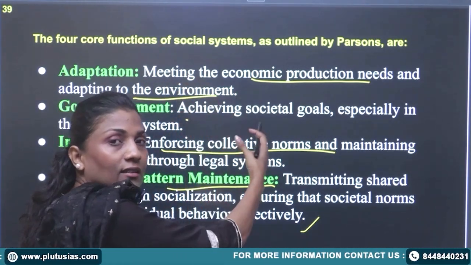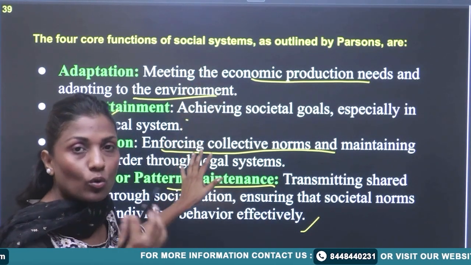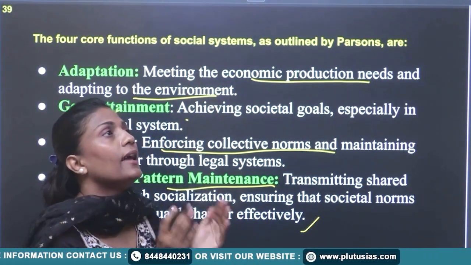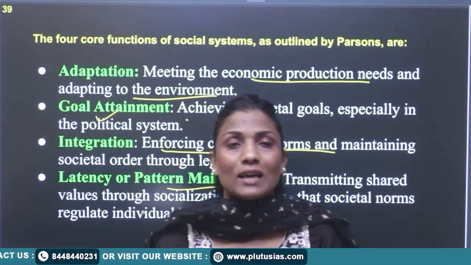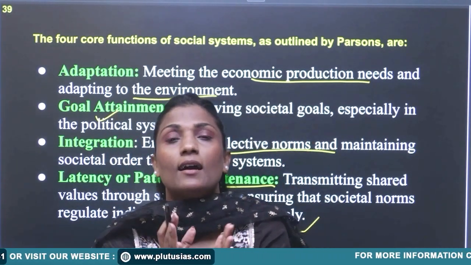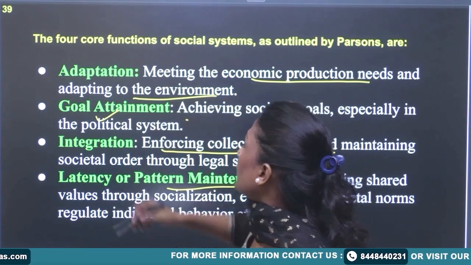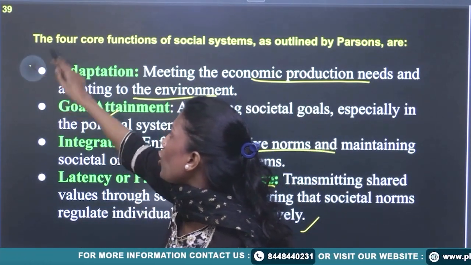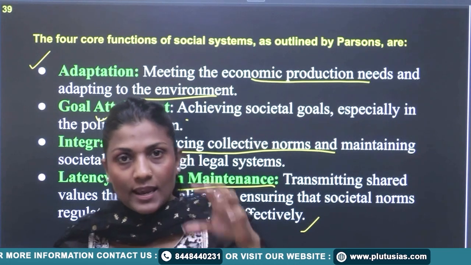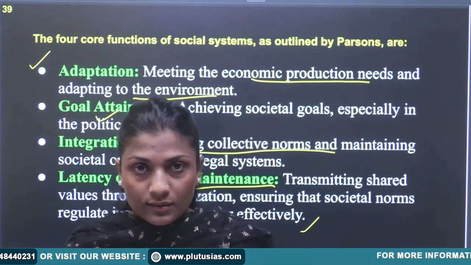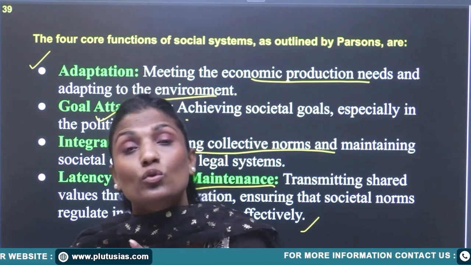But to write this, you need to know what is being said. The point here is that every society is just like a social system. So what is the more important point? It's adaptation. Every society adapts itself to the changing conditions with respect to its environment.